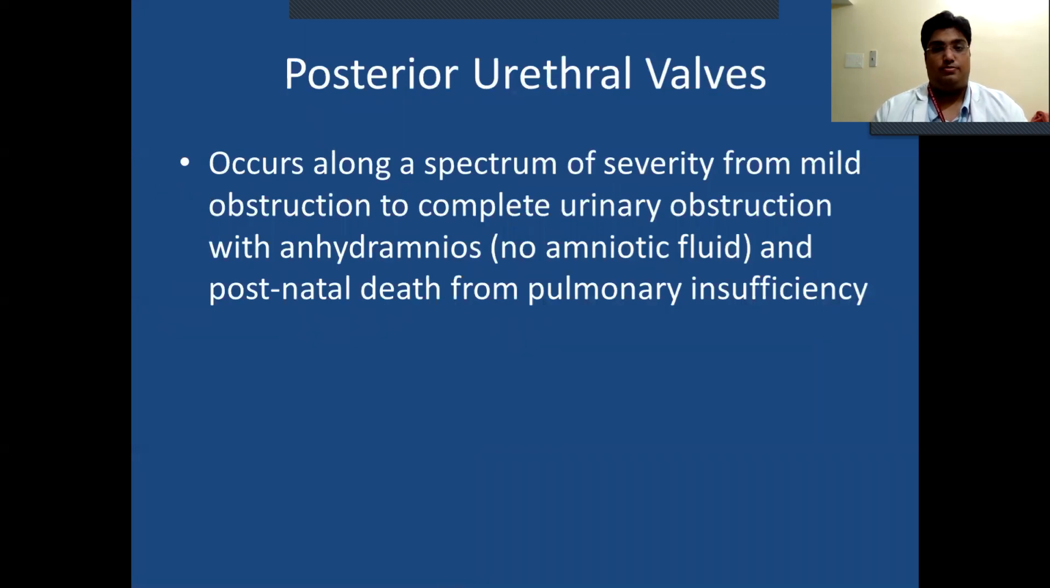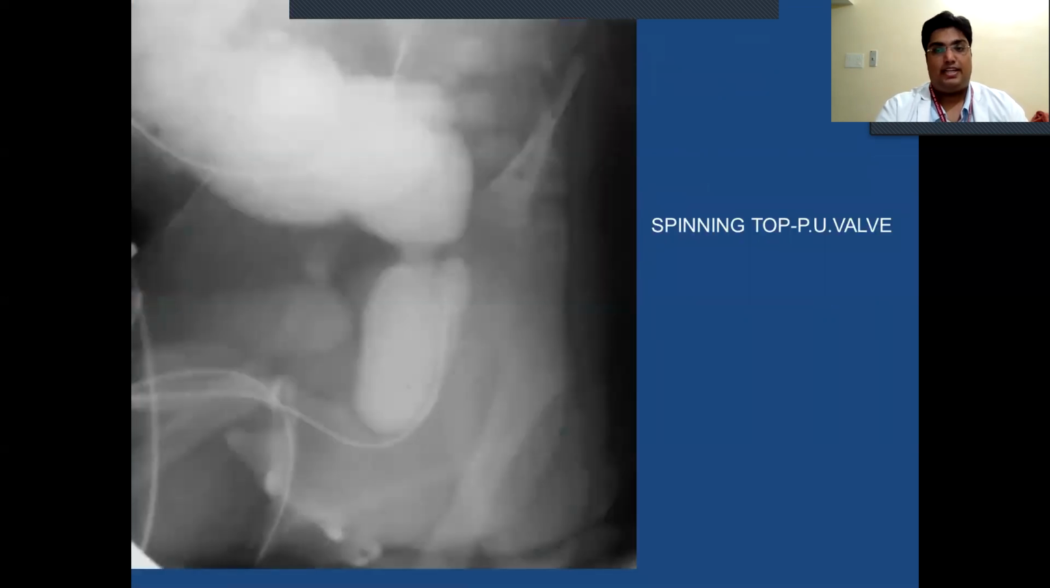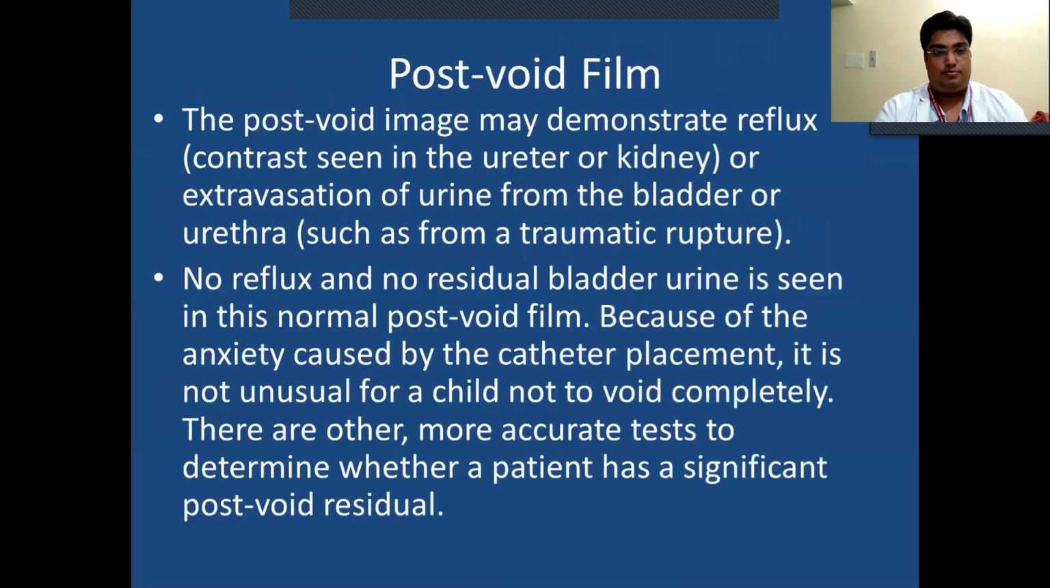Posterior wall. Along the spectrum of severity, from mild obstruction to complete urinary obstruction, with anhydramnios, no amniotic fluid, and postnatal death from pulmonary insufficiency. Spinning top posterior urethral wall.